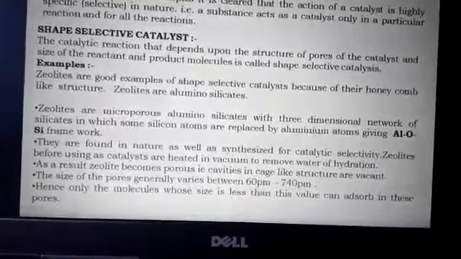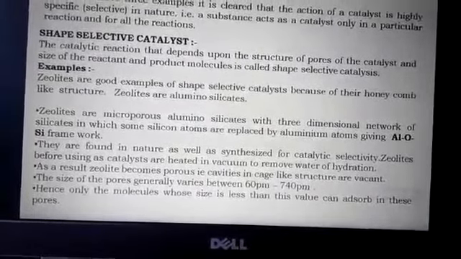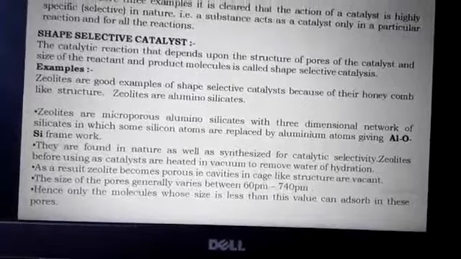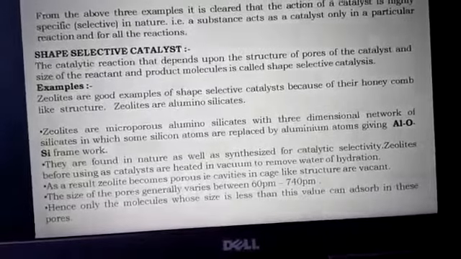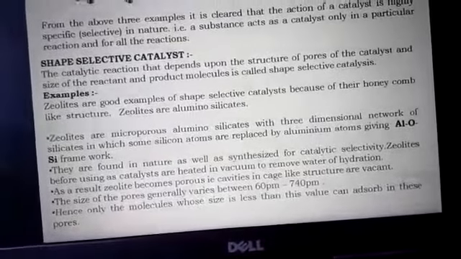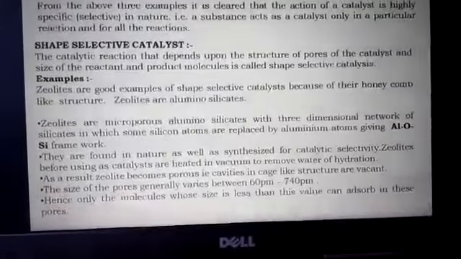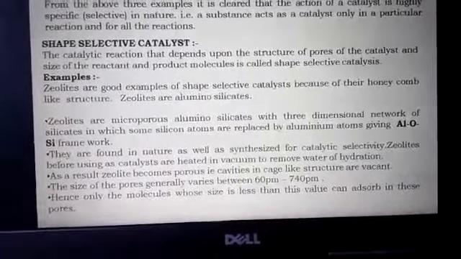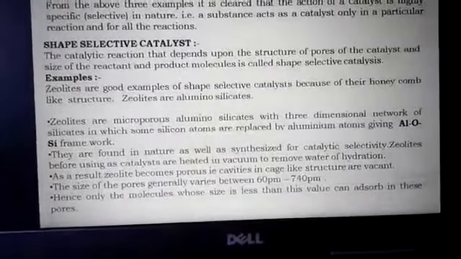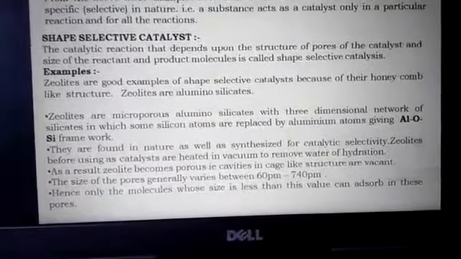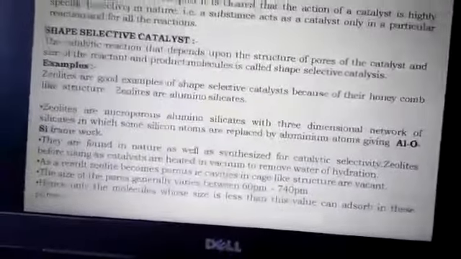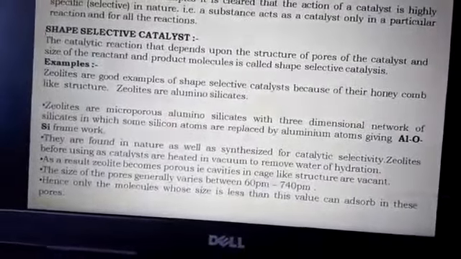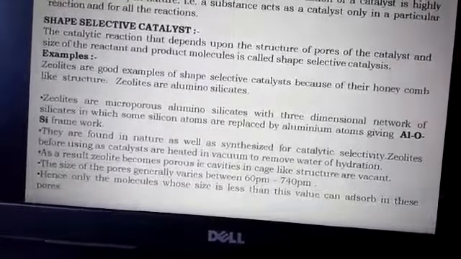When you heat the zeolite, the water molecules evaporate, so the places of the evaporated water molecules become vacant and the zeolite becomes porous, with cage-like structures. The size of the pores generally varies between 60 picometer to 740 picometer. Hence, only molecules whose size is less than this value can be adsorbed in these pores.